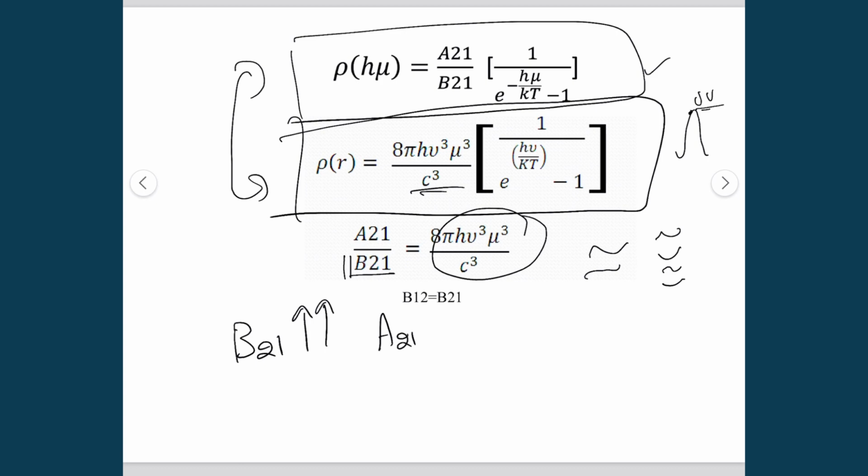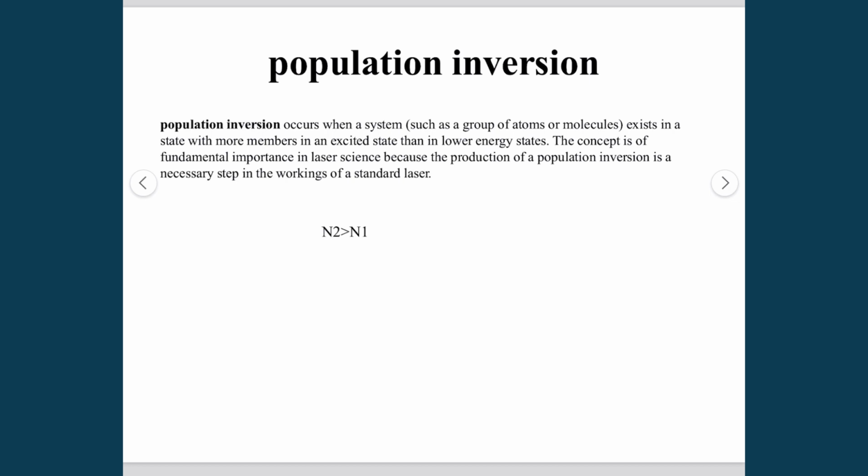It means that if the population of electrons in the excited state is greater than in the ground state, then we can achieve the laser properties or laser action. This process is known as population inversion, in which there are more electrons in the excited state than in the lower energy state.